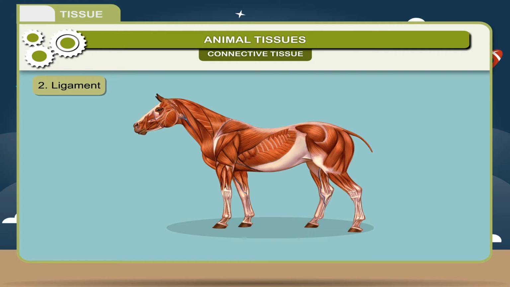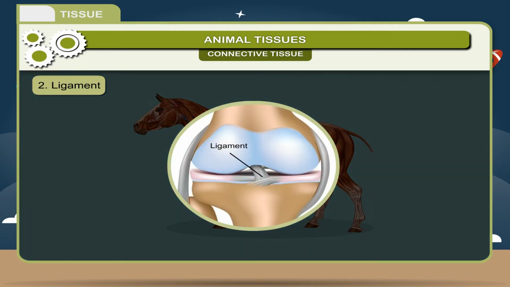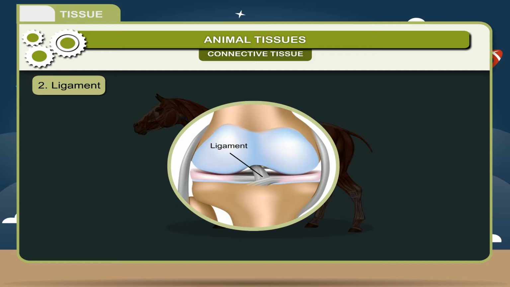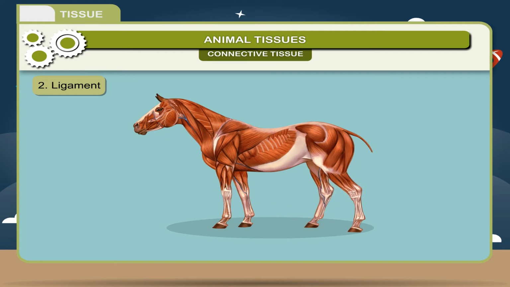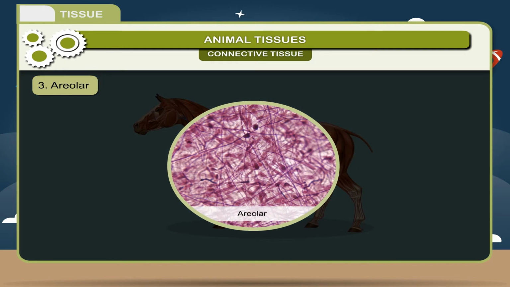2. Ligament. A band of tough fibrous tissue that connects bones and cartilage at a joint or supports an organ, muscle, or other body part is called ligament. 3. Areolar. A fibrous tissue with jelly-like matrix is called the areolar tissue. It binds the skin to the underlying parts in animals.